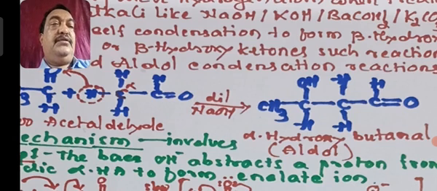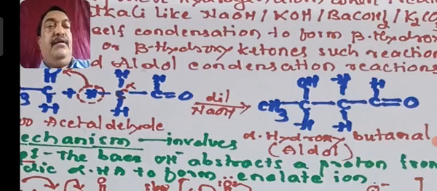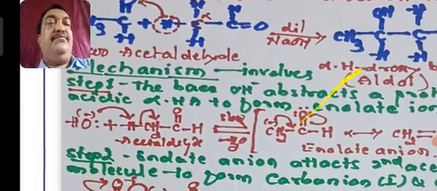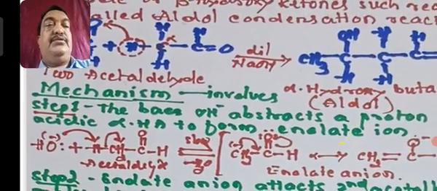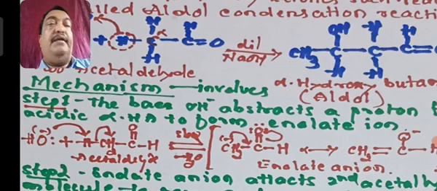So it is a beta hydroxy, or else you can say alpha hydroxy butanol. So the OH group with respect to the CH3, next is CH3, CHOH, CH2, then CHO, that is alpha hydroxy butanol is formed. Okay, now whenever the mechanism for such a reaction will be there, you write the word mechanism involves the following